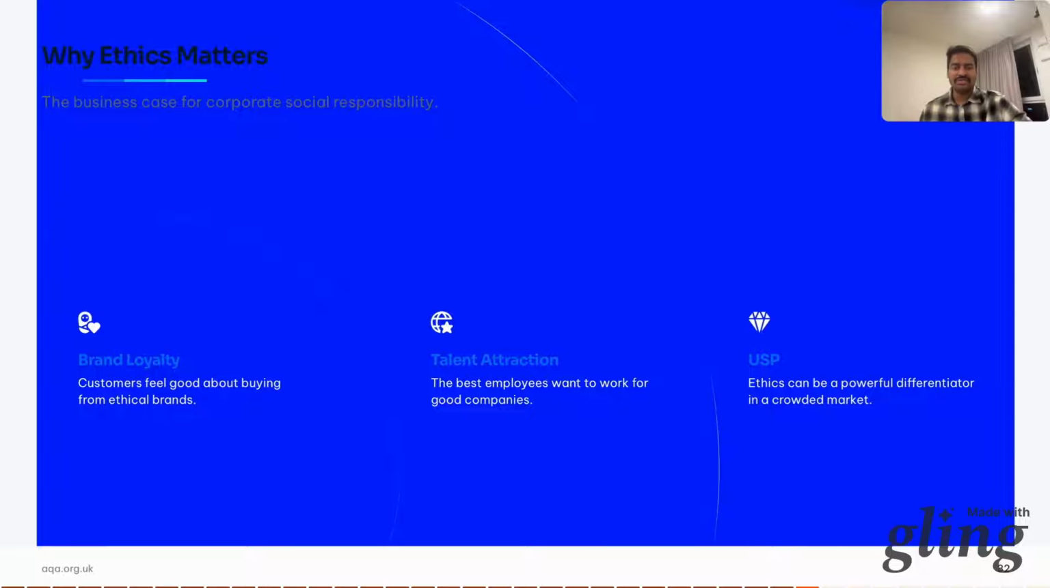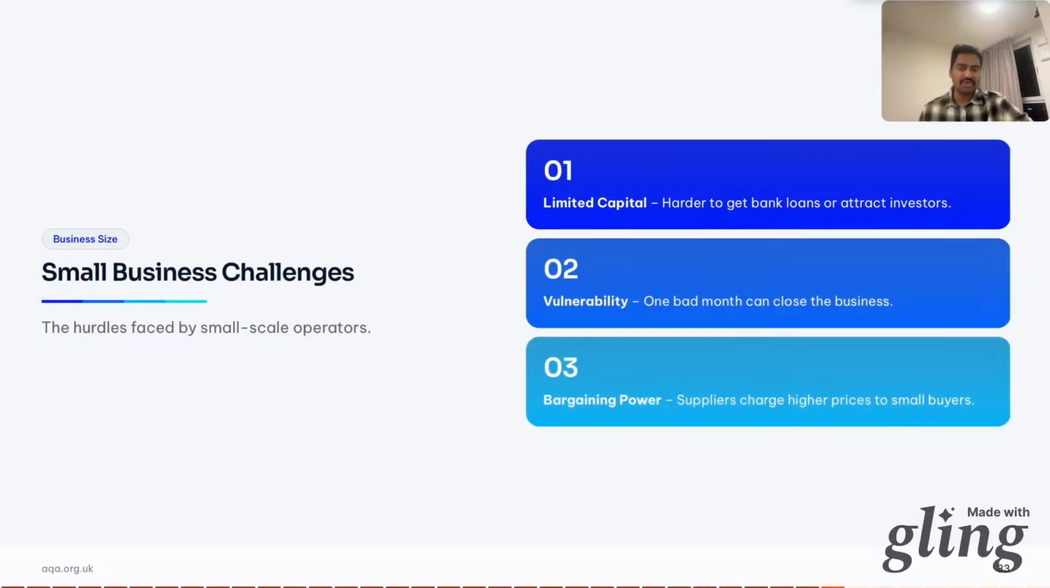And now we understand the small business challenges. Small businesses usually face unique hurdles. Limited capital: it's harder to get a bank loan or attract investors. Banks see them as risky and nobody really wants to give them a loan because they're a small business. And now we see vulnerability. One bad month can close the business. A big client not paying on time can be fatal. Bargaining power of suppliers: they charge higher prices to small buyers. Tesco can squeeze its suppliers. Your local corner shop can't, because they are not really the price deciders. They're only influenced by pricing decisions already set by macroeconomic forces.